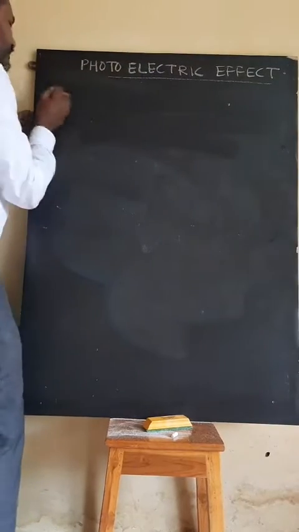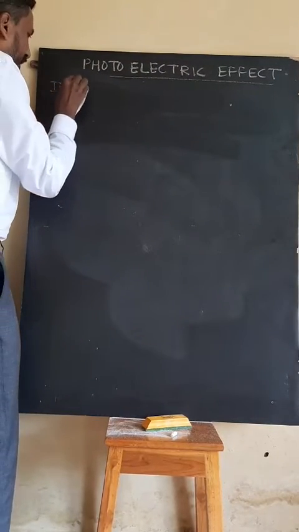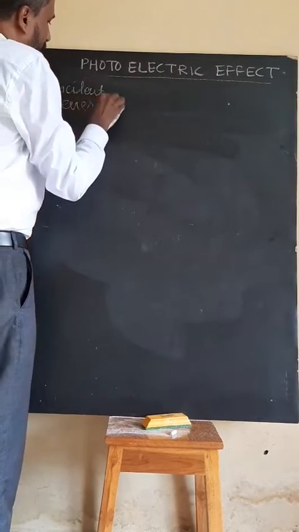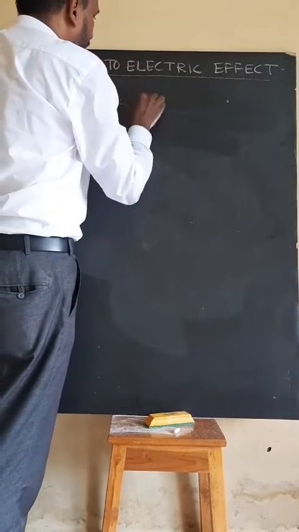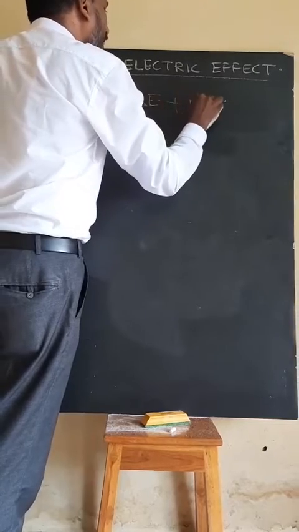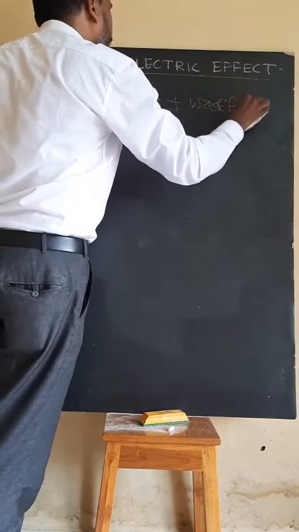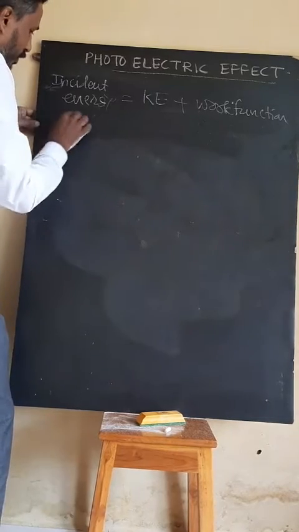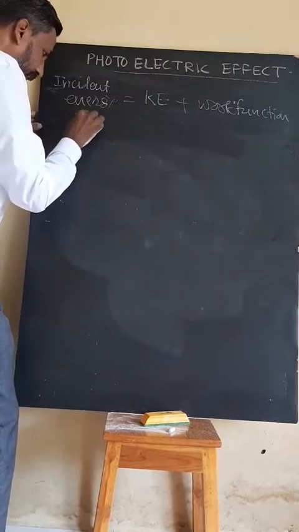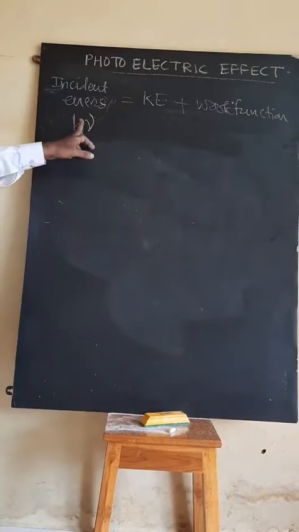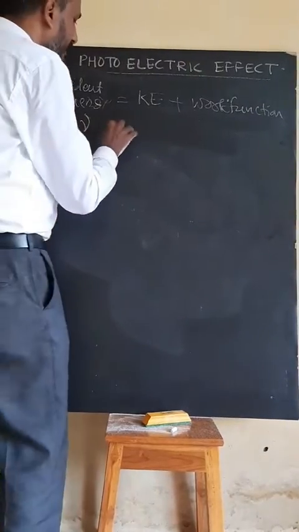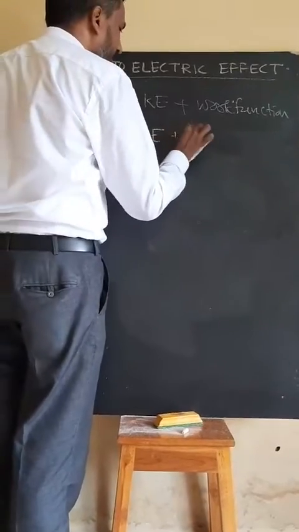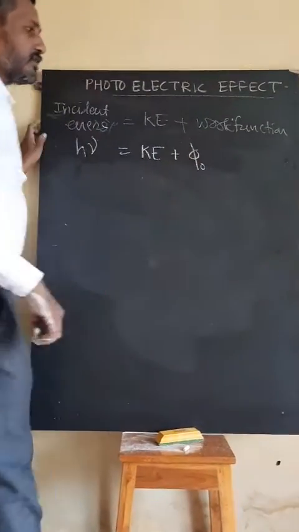Photoelectric equation: incident energy equals kinetic energy plus work function. Incident energy is h nu. Kinetic energy, I am writing here, KE, plus work function equals h nu.